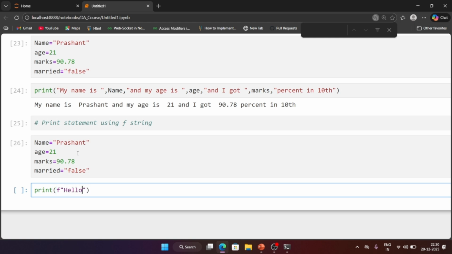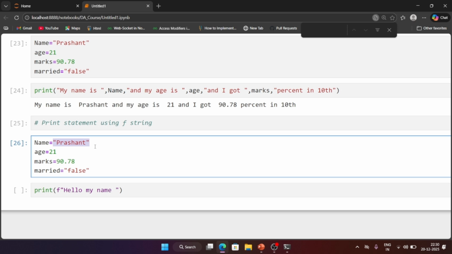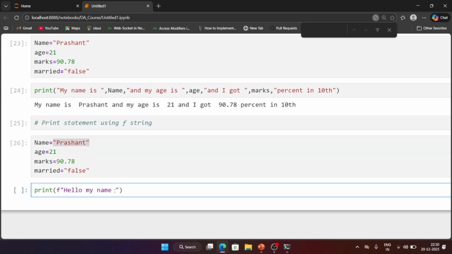Suppose I'm writing here hello my name is, now I want to print the value of variable name, Prashant. So here you have to give a curly bracket. So for a variable in an f string, if you want to print the variable, you have to write it inside a curly bracket. So here I am writing that name.